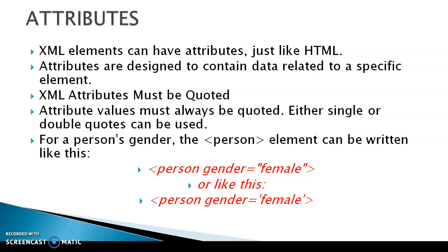For example, a person element can be written like this: person gender equal to female. We can write the value in double quotation as well as single quotation, so the attribute can be written like this: person gender equal to female.